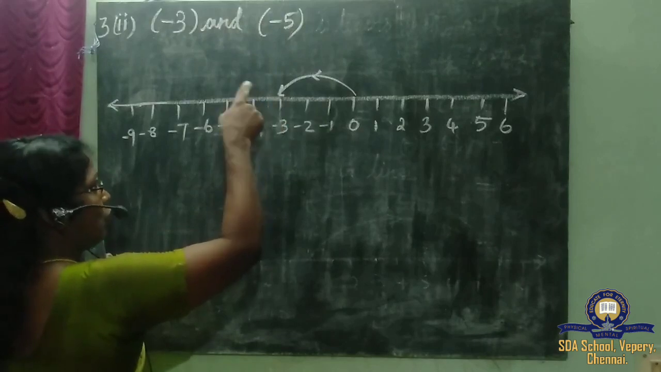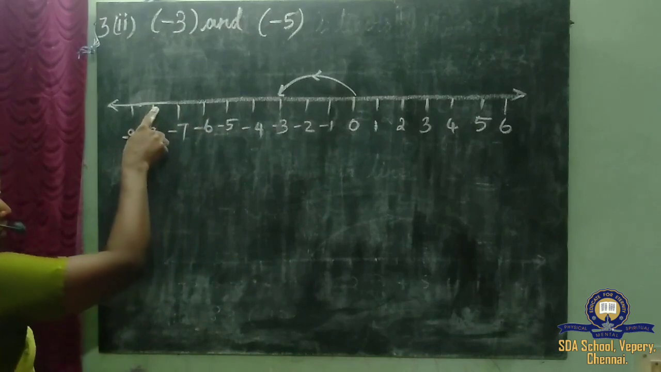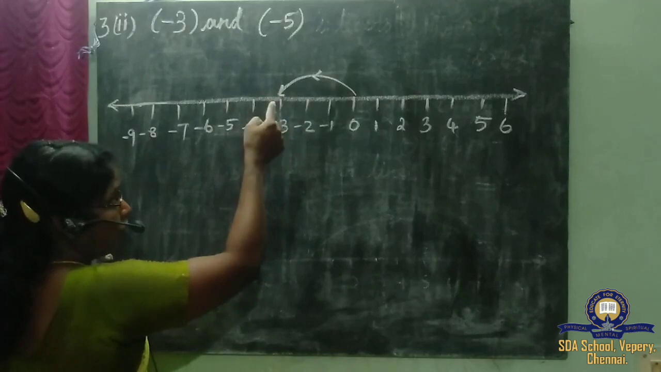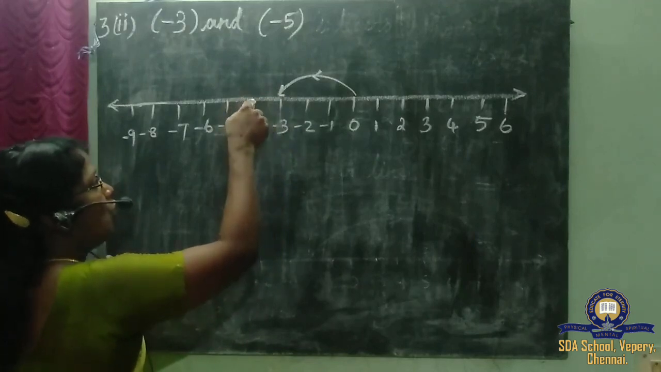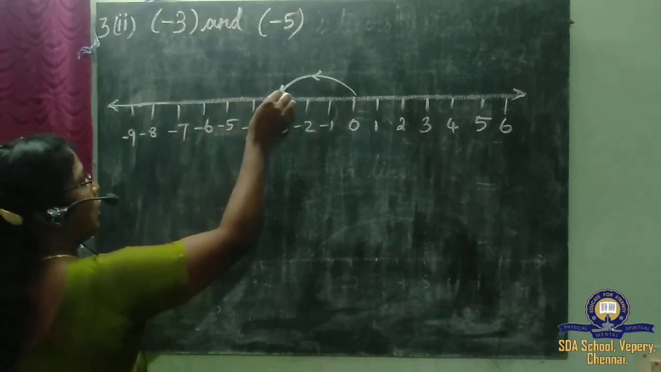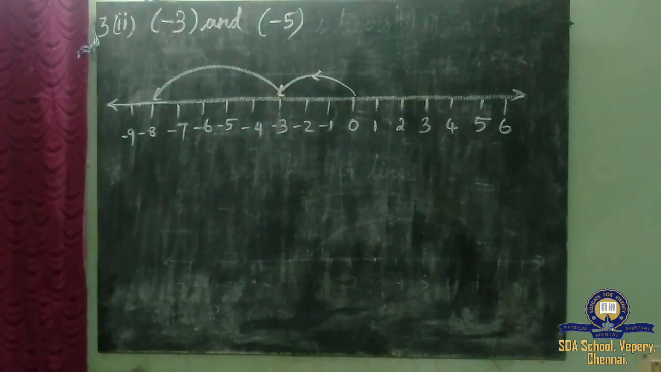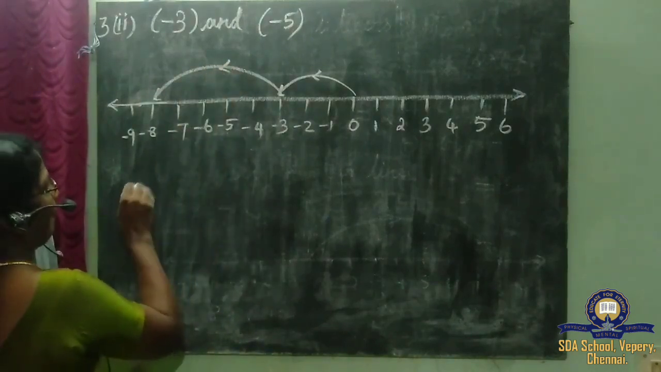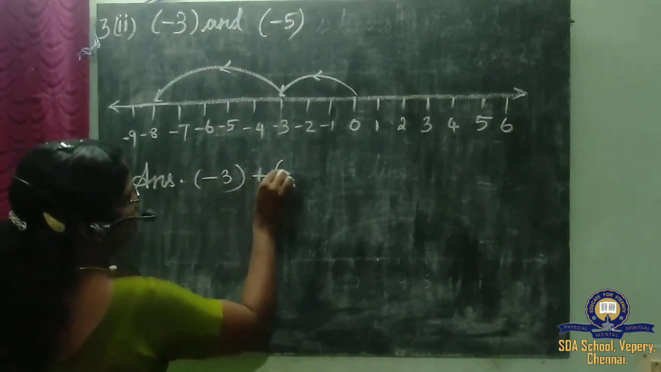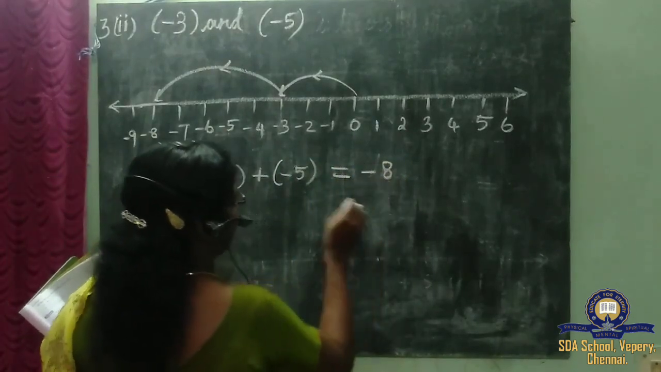So from minus 3 let's count 1, 2, 3, 4, 5. See how I am counting? From minus 3 means you should not count minus 3 again. You have to count from the next unit. So 1, 2, 3, 4, 5. So it comes to minus 8. So what is the answer now? Your answer is minus 3 added with another negative number minus 5 gives minus 8.